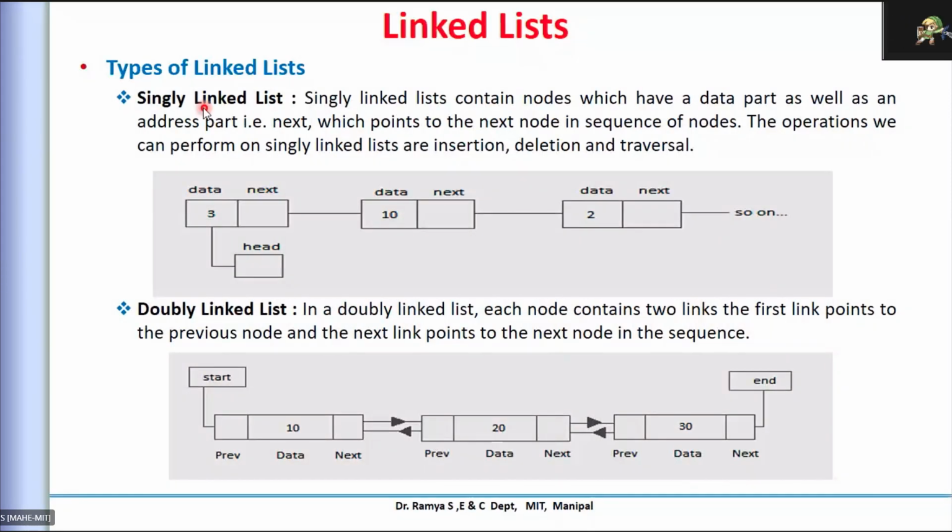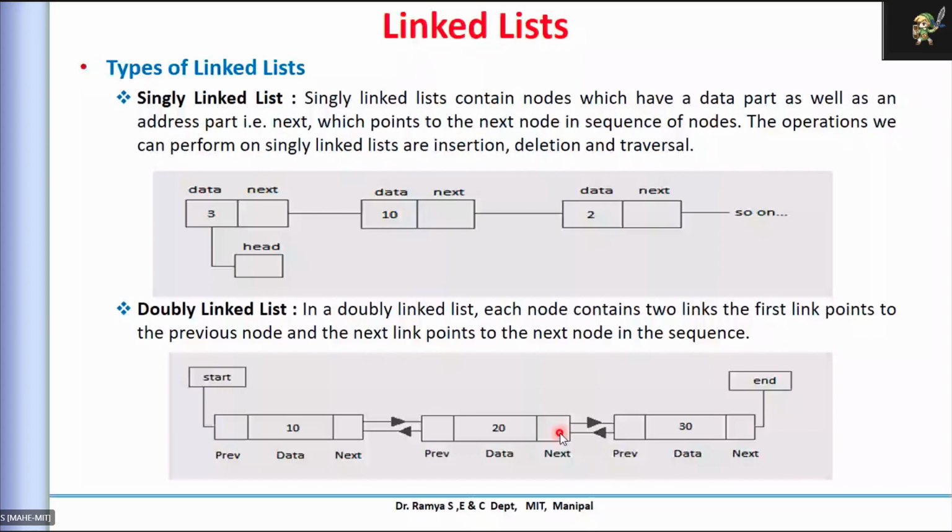In the case of a doubly linked list, how is it different? Data is there, next is there, but we have to have one more placeholder for the previous connection. If you see this, each representation or node will have three placeholders: one for the data, one for the next, where it is going to the next element, and one for the previous information also.